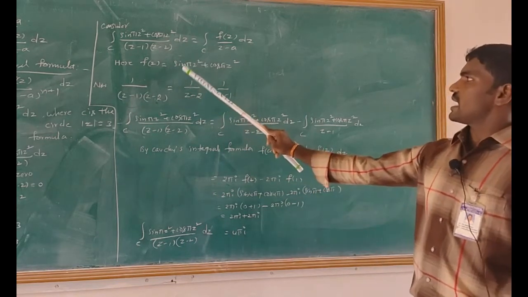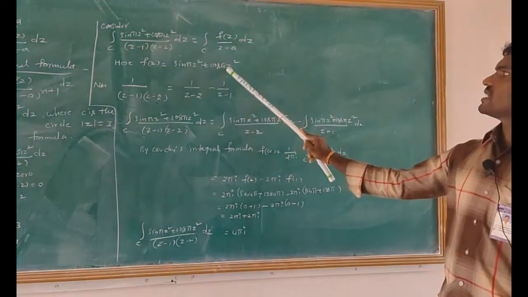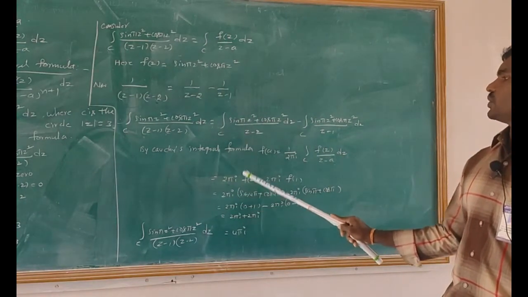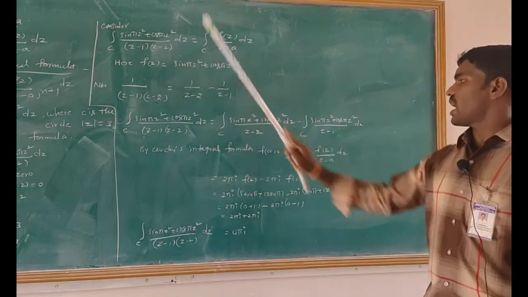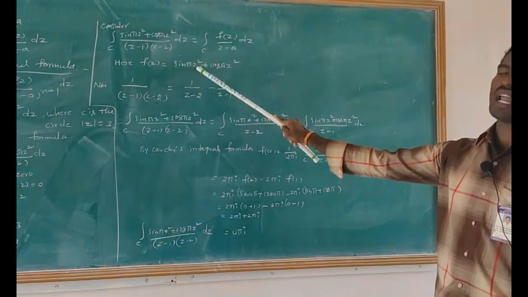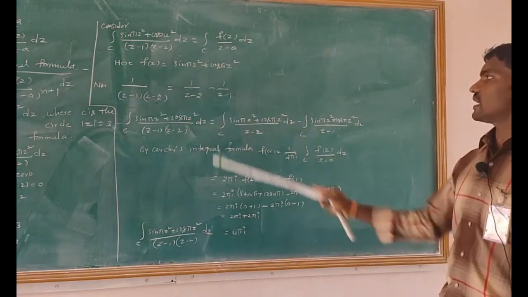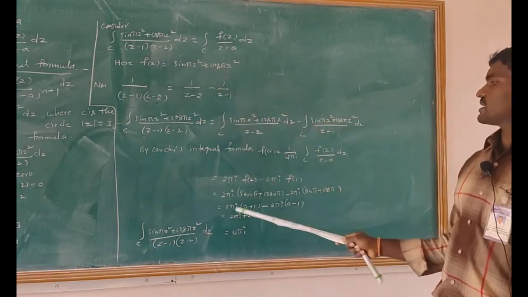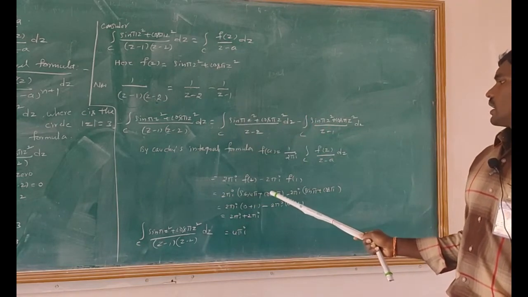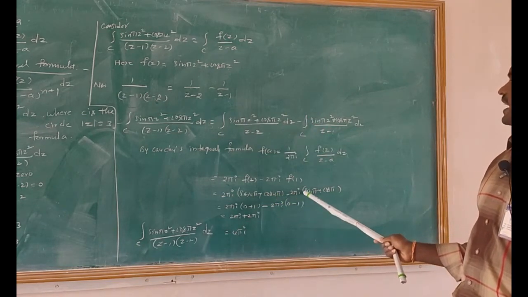F of z is nothing but sin pi z square plus cos pi z square. That means 2 pi I into. Now, how to calculate the value of f of 2? That is, substitute z value equals 2 in this one. That means z square value equals 4. That means sin 4 pi plus cos 4 pi minus 2 pi I into.